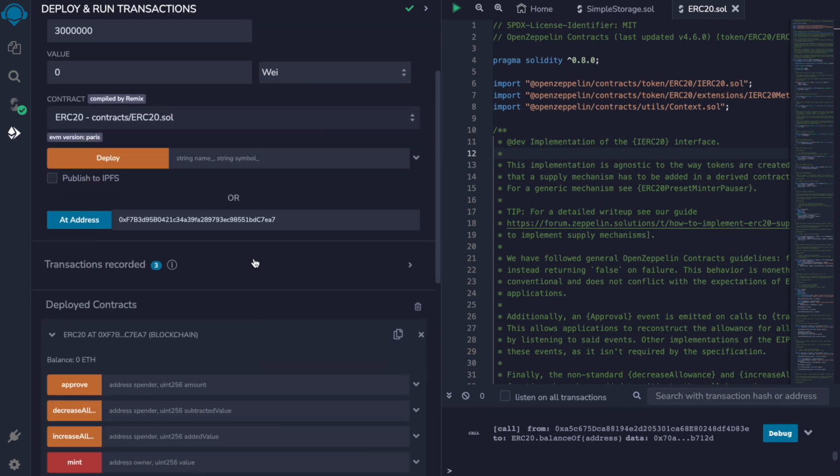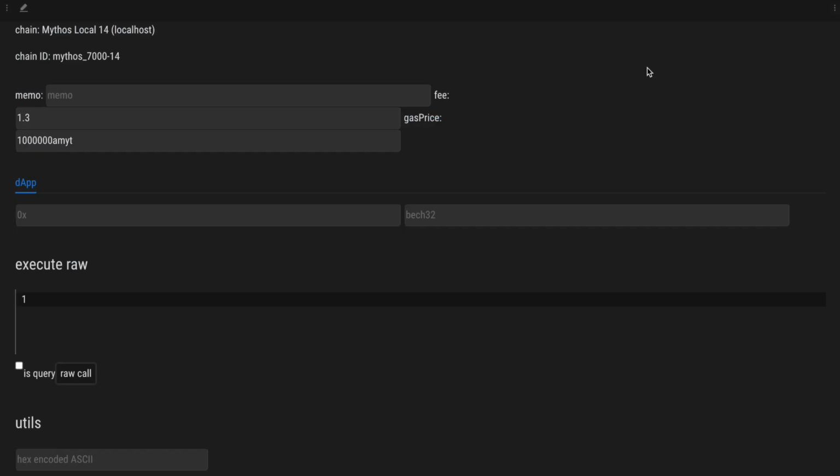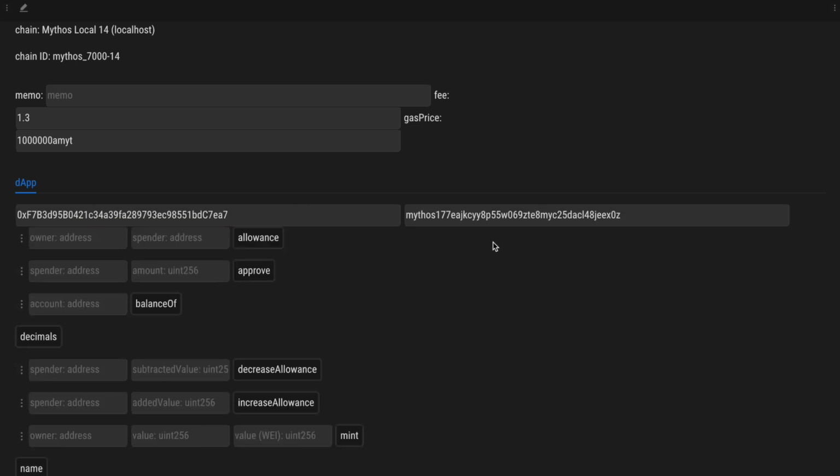Now we get the same address, we copy it, and we go to this DApp, which was generated from the ABI of the ERC20 token. And we will fill in the address here, and this is the equivalent Cosmos SDK Bech32 type address.